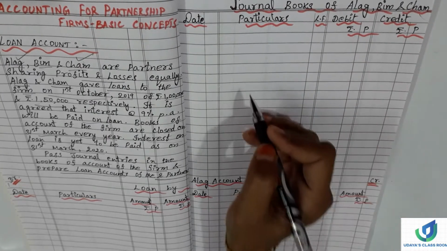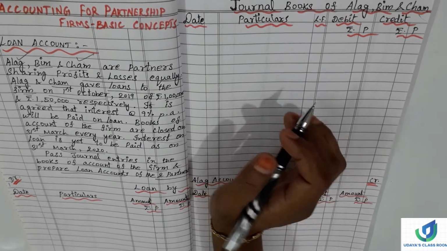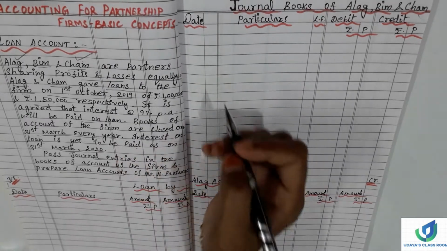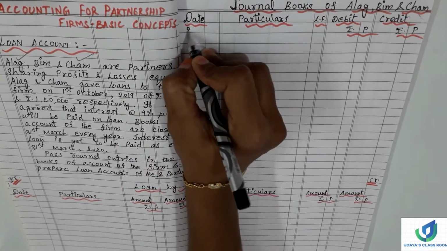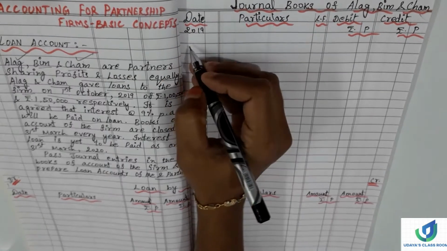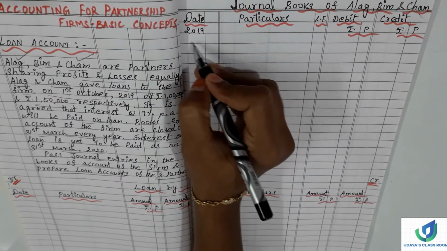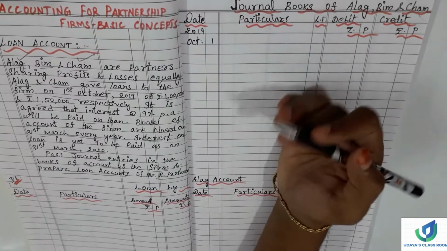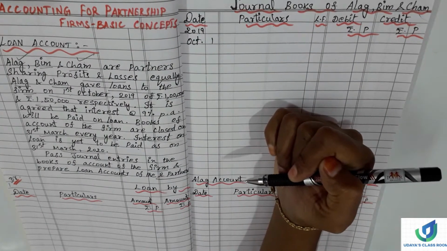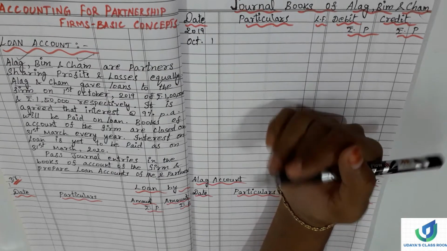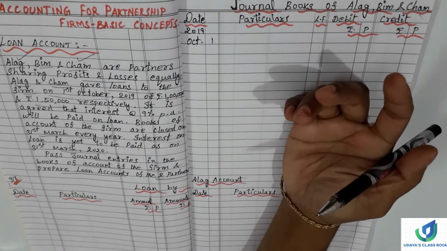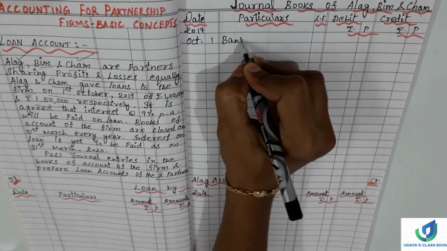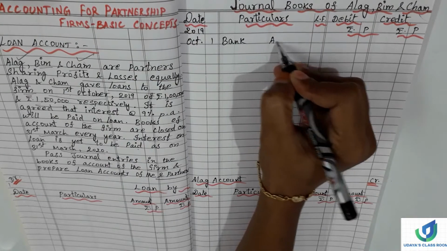First, in the firm's books we need to pass the journal entry. The loan was advanced on 1st October 2019. So let us write 2019, October 1. The loan has been advanced to the firm, so the firm has received cash or bank, whatever it is. Through bank they would have received it. So debit the bank account.